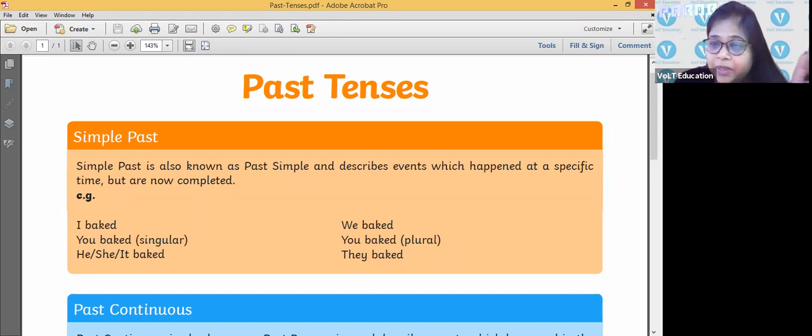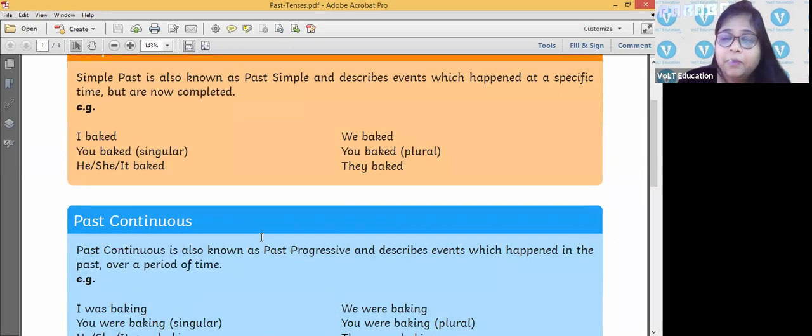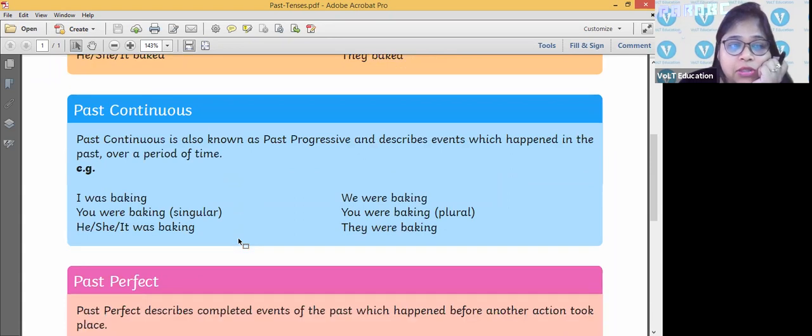The action completed, but nothing more is said about it. When you describe events which happened in the past at a specific time, but now it does not have any relation to the present. Now they are completed.